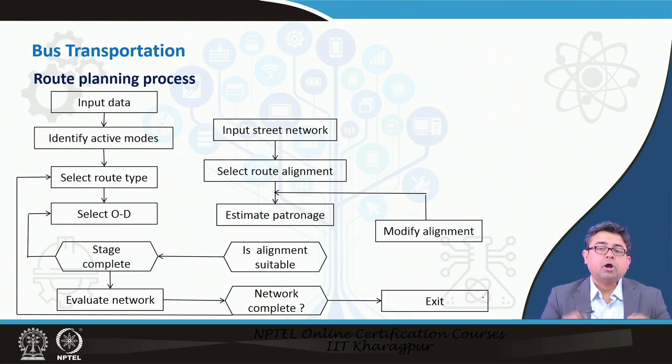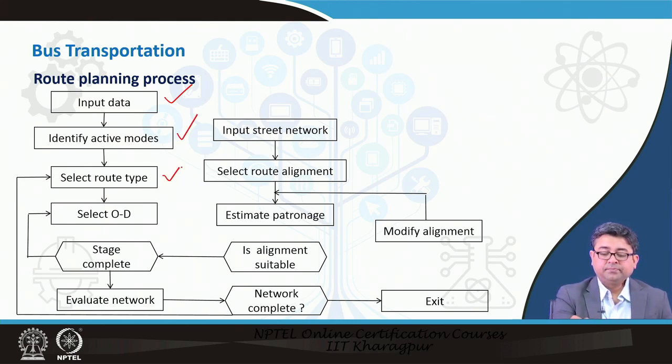So, those are broadly the 4 steps that you have to remember or take into account while you are planning for your bus service in your city. This kind of flow chart gives you the same information. So, you input all the data that you have planned about bus stops, types of buses and everything. You identify what other modes are running on the route. You select a route type. You know your existing street network. You know your route alignment, on which streets your bus would run.